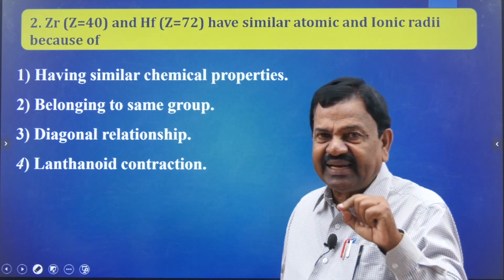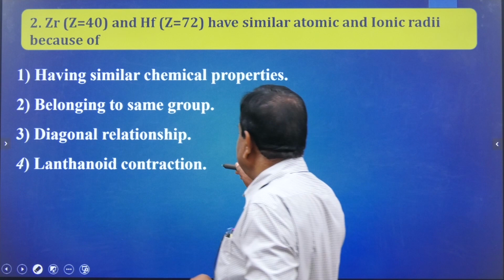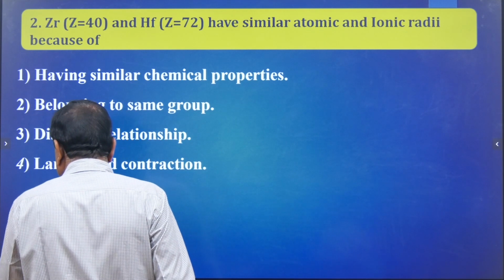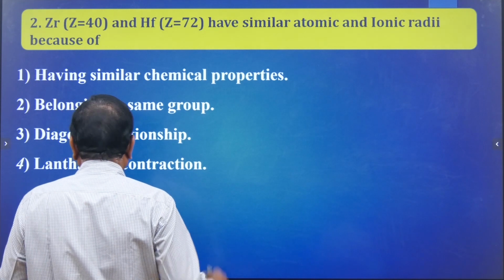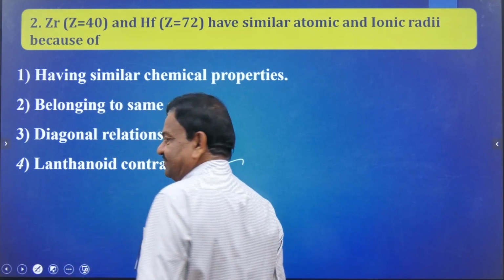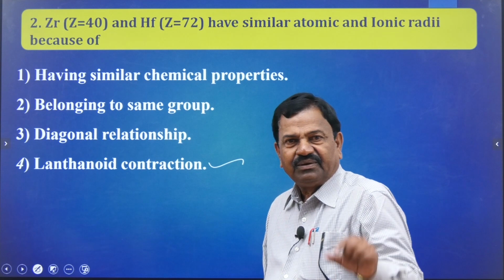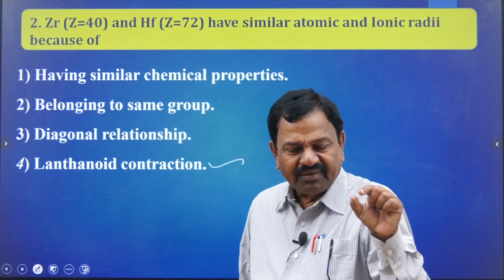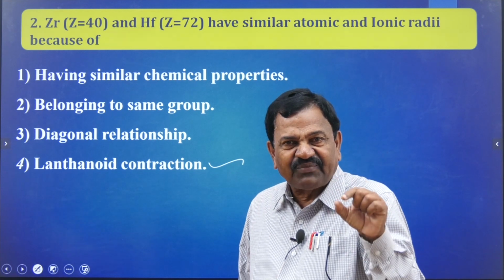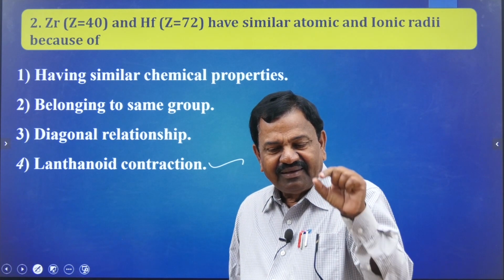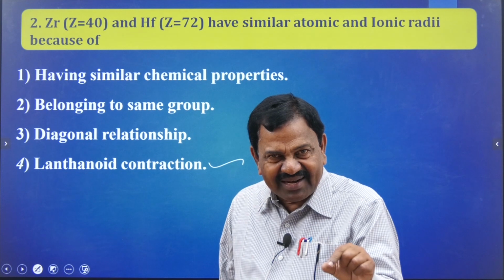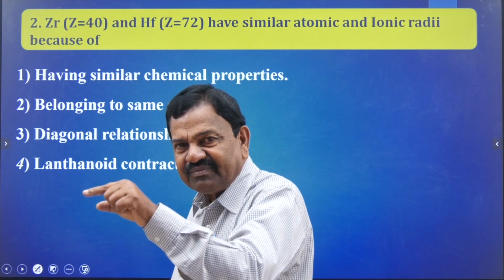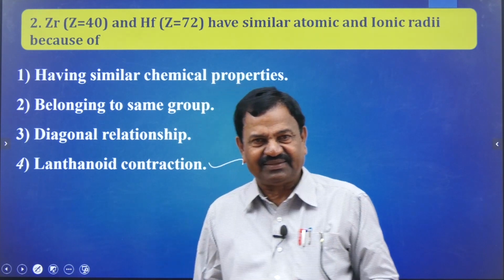So, which is the right answer? The lanthanide contraction is the right answer. Clear? What is the reason for the lanthanide contraction? Poor shielding effect by 4f electrons that leads to the lanthanide contraction.